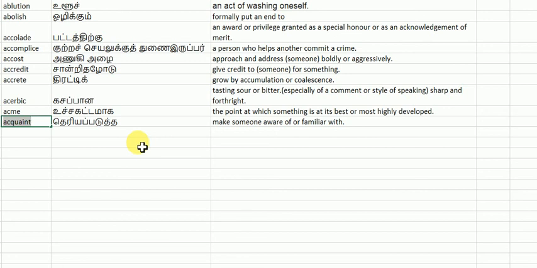I hope you are practicing this vocabulary daily in your communication. You can use it in writing emails also. If you want to tell something to someone, frame a sentence with these words, so that the vocabulary stays with you forever.